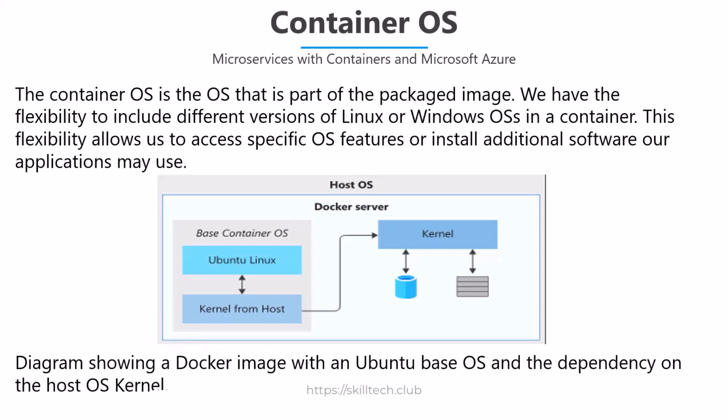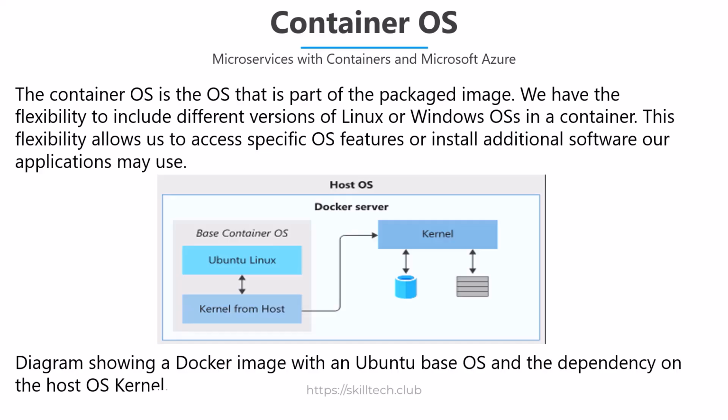The container operating system is the operating system that is part of the package image. As we already discussed earlier, your image can have all the dependencies which are required to run your application, and maybe one of the dependencies is an operating system. Now, if your operating system is a dependency of your application and you want to include that in the image or in the package which you are creating, then you can do that, and that operating system will be known as container operating system. We have a flexibility to include different versions of Linux and Windows in that, and then this flexibility allows you to access specific operating system features or install additional softwares in that.